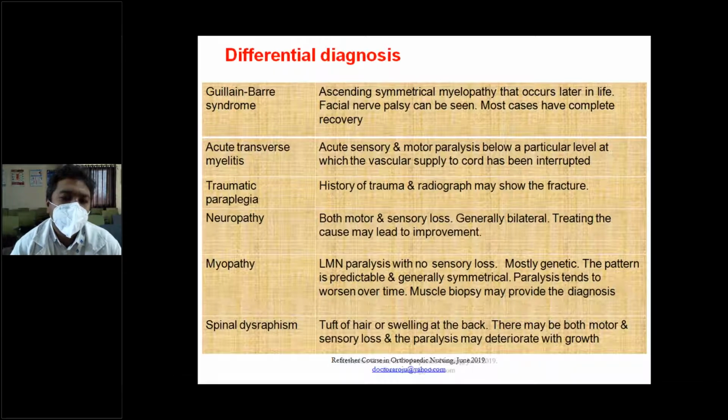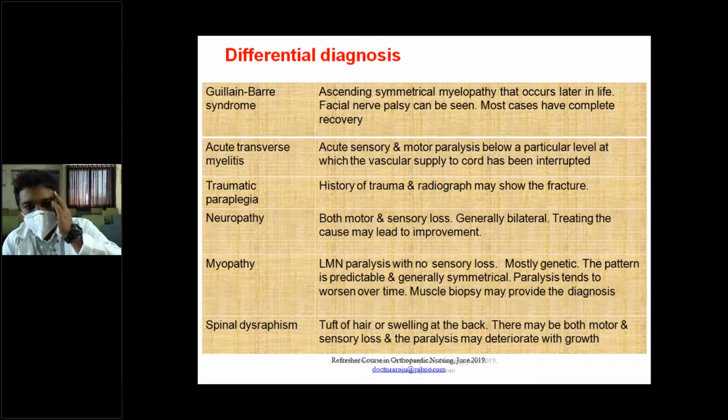Facial nerve palsy can be seen, and most have complete recovery. So Guillain-Barré syndrome is symmetric, and facial nerve palsy can be seen. In acute transverse myelitis, the sensory and motor paralysis is below a particular level to which the vascular supply to the spinal cord has been interrupted. Sometimes it is due to a vasculitis kind of picture in the spinal cord.